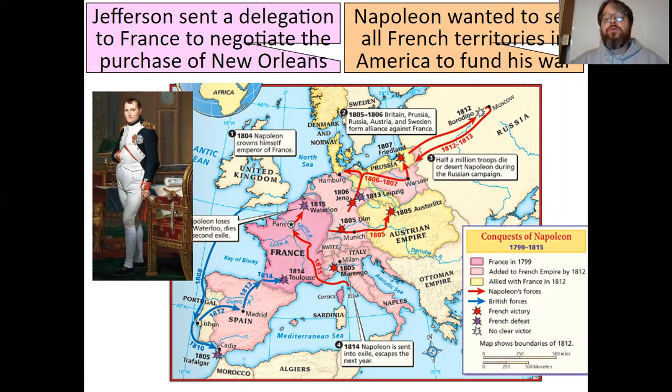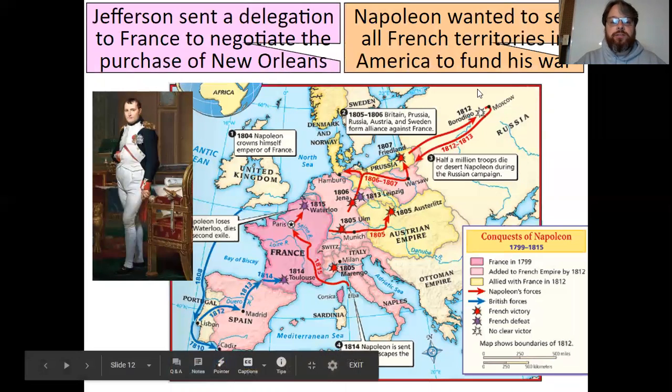Napoleon wanted to sell all French territories in America to fund his war. Let me restate that. France was fighting the English and many others. So Napoleon was the Emperor of France, and he was fighting a war with the British and a whole bunch of other countries in Europe, as you can see by looking at this, as they formed this huge alliance.